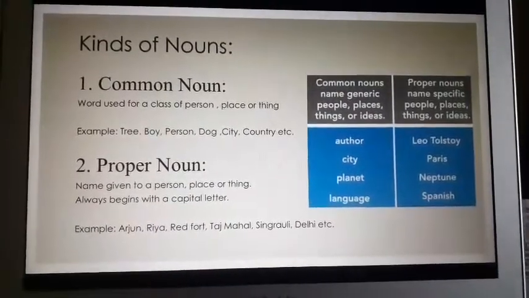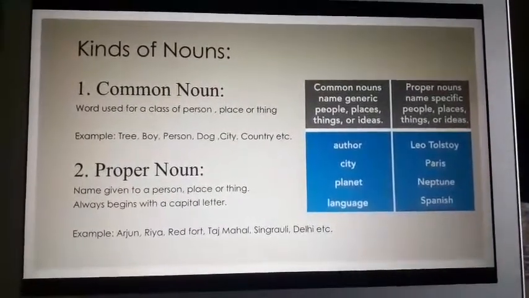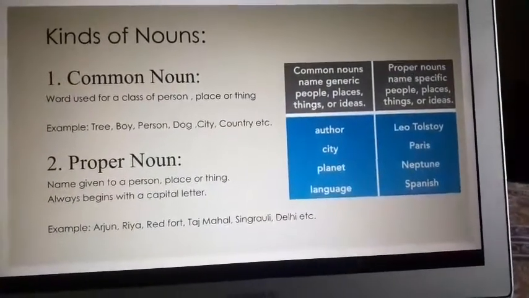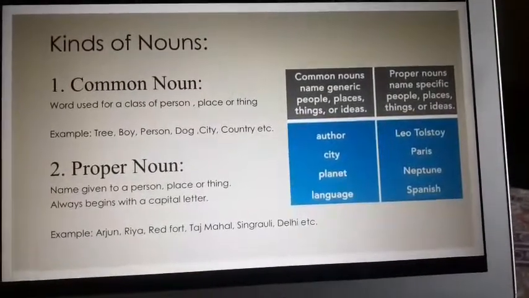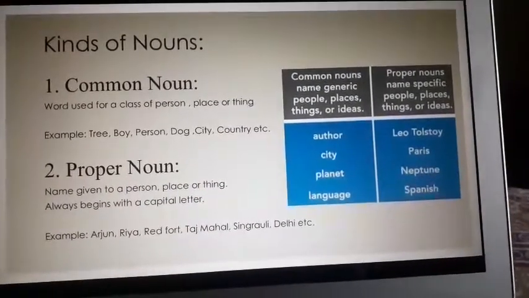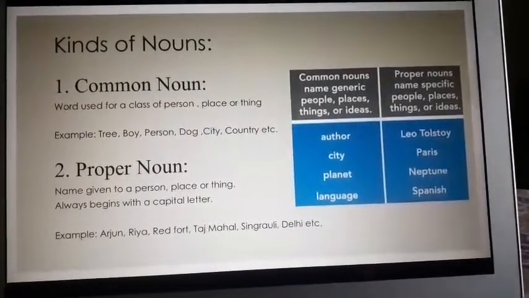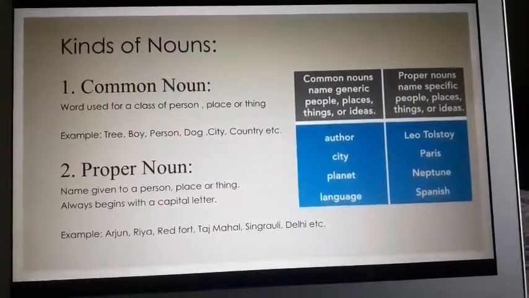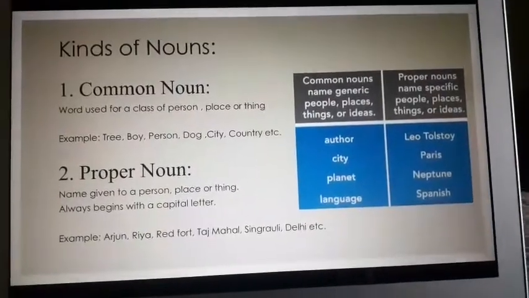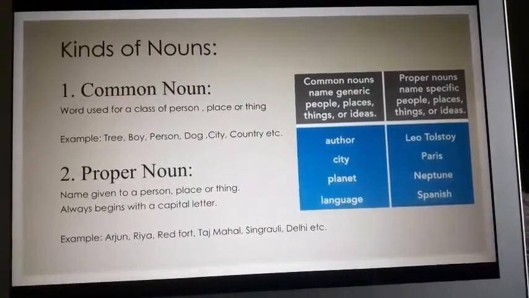Now let's look at some examples. Arjun, Riya, Red Fort, Taj Mahal, Singrauli, Delhi. These are all the names given to different people, places, or things. Now let's have a comparison between the two, common nouns and proper nouns. Can you see this table here? Common nouns name generic people, places, things, or ideas. Who is an author? An author is a person who writes books, right? So author, city, planet, language. This is the common name that you give to anything, right? But it's not specific in nature.